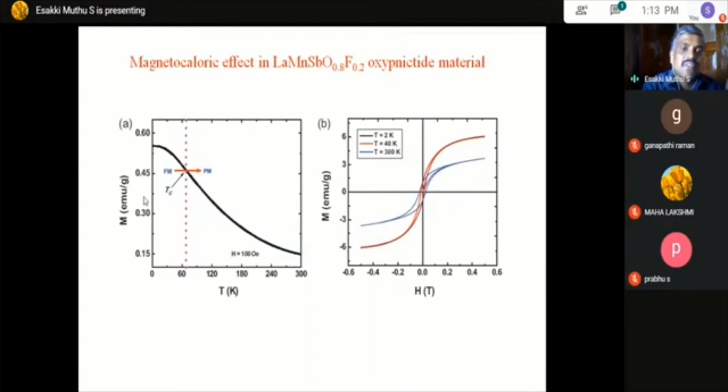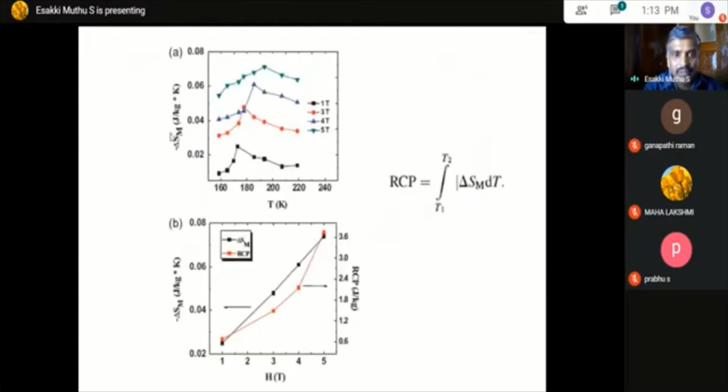Okay, so here if you see in these materials, the ferromagnetic nature occurs at around 60 Kelvin, and we have also measured the field dependence of magnetization, and from that we have calculated the delta Sm, the magnetic entropy change value.